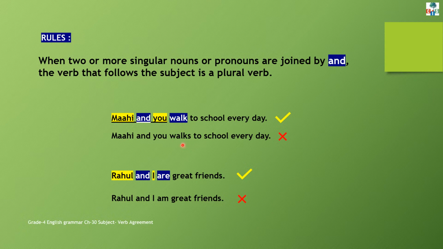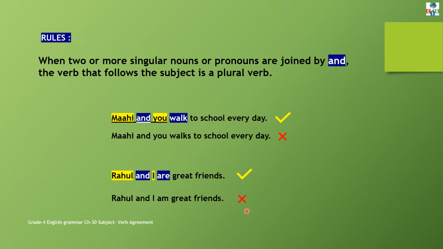Understood? Now see this example. Rahul and I are great friends. Yes, this is the correct sentence because in this sentence we have used more than one singular noun or pronoun, and these subjects are joined by and. So we will use a plural verb, are. Now here see this. Rahul and I am great friends.